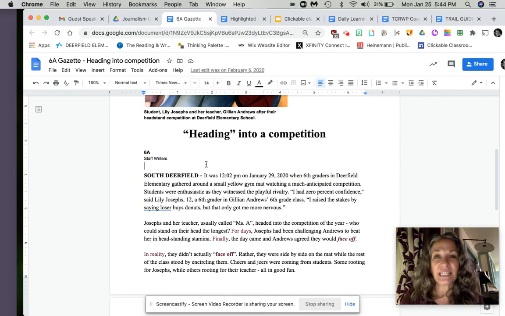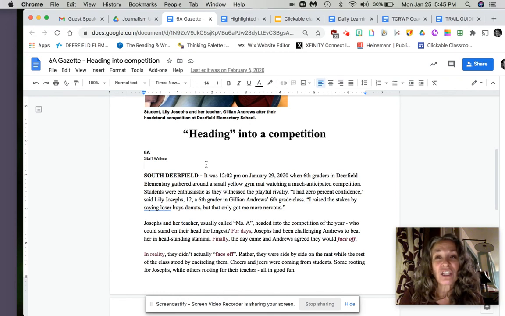I can't wait to see you on Thursday. I can't wait to see what you start with this article. You're going to write long and hard. You can use the newspaper articles that you have as mentor texts to study. If you get a little bit stuck, go ahead, read them, and think about, what did this author do that I can do? Sixth graders, I can't wait to see what you write today and tomorrow.